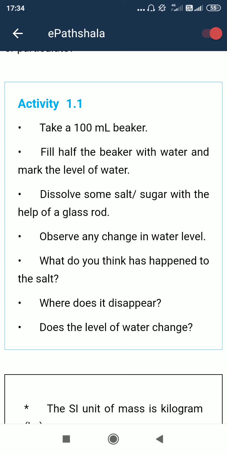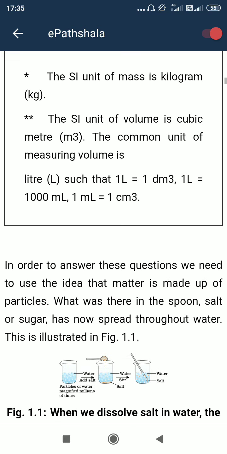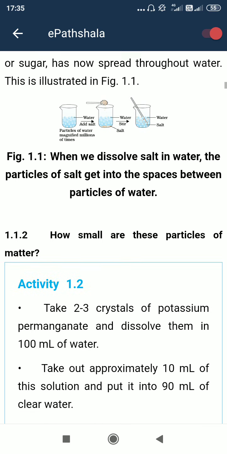And in case of liquid state the attractive force is lesser than the solid state. That's why the distance is higher than the solid state. And in case of gaseous state the attractive force is almost nil. We may say that no attractive force is present between the molecules inside the gaseous state. That's why the distance between two molecules is much more. Okay, almost they are free to move.